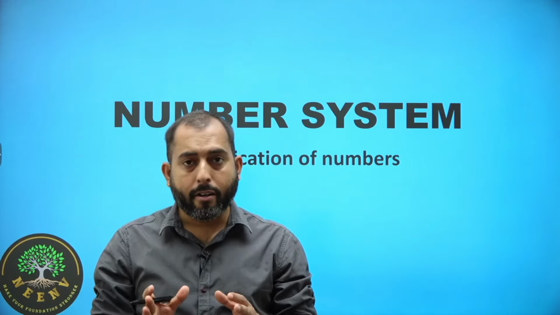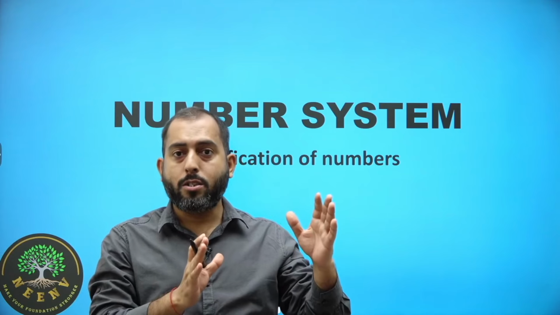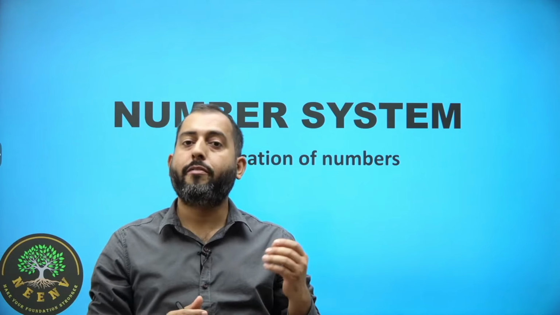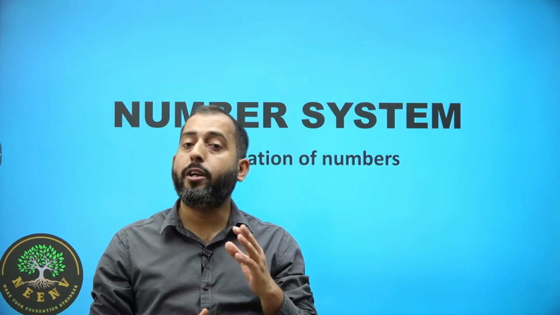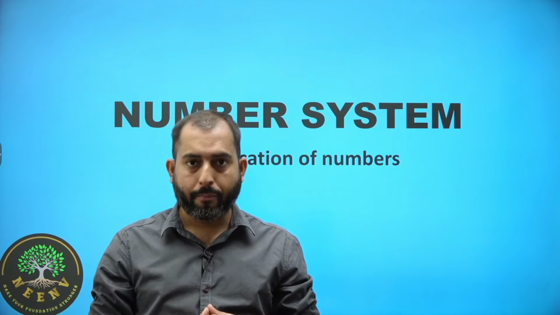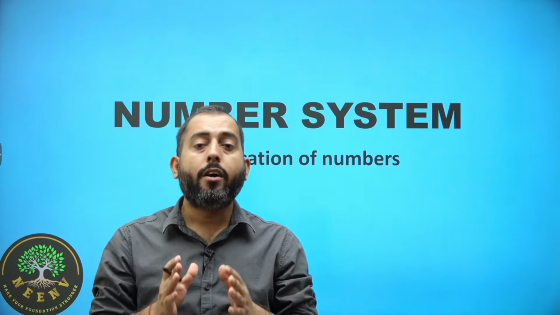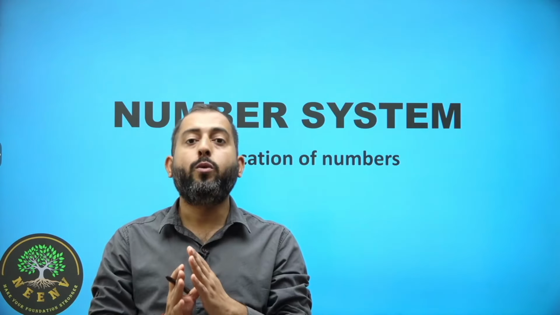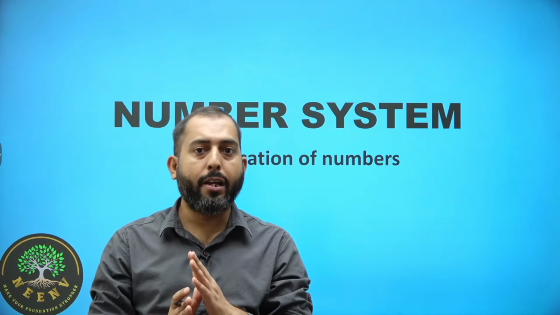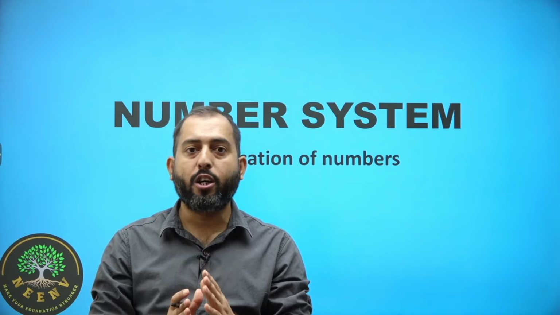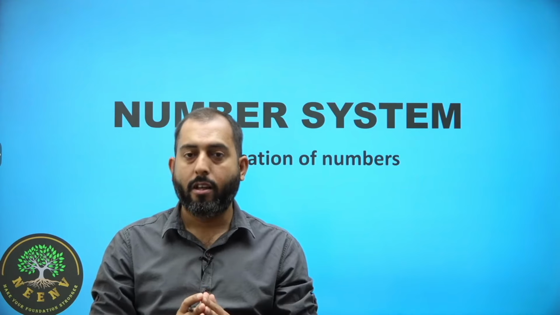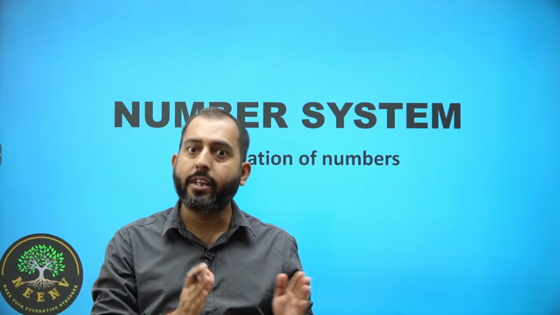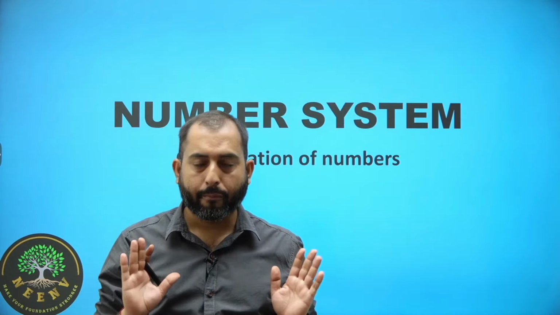Now remember, whether we talk about natural numbers, whole numbers or integers, they are complete numbers. In these three categories, we do not include any fraction or decimal. They are fraction and decimal free.